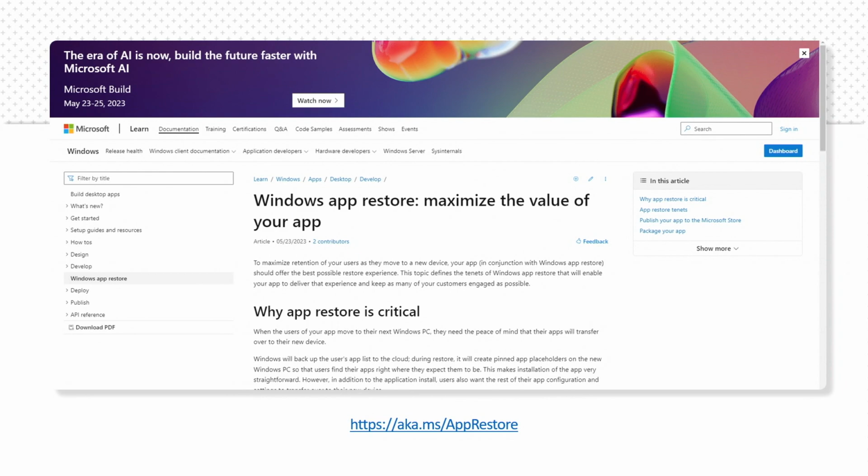We really want you to test this out with your own apps and ensure that you're ready when we launch this experience to the customers. This will be rolling out in the dev channel for Windows Insiders starting today. And you can test your MSIX packaged apps with support for other apps coming soon. In this section, we covered expansion of Store Ads, the introduction of the new AI Hub, and we finished with App Restore. I'll now invite back Beth to cover the final section.